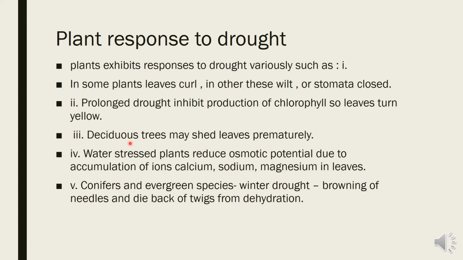Deciduous trees, which have annual leaf fall, shed their leaves prematurely. If the drought condition prevails for a long period of time, some trees shed their leaves before the time. Premature leaf fall occurs just to reduce transpiration.